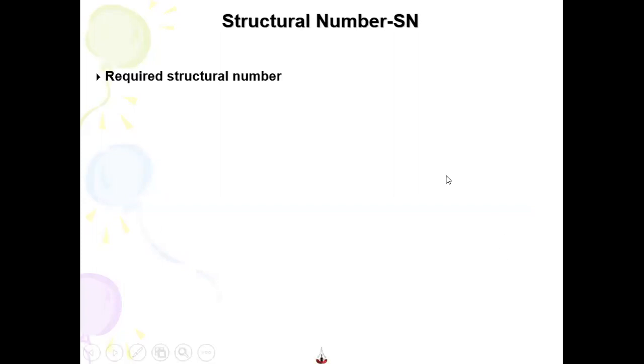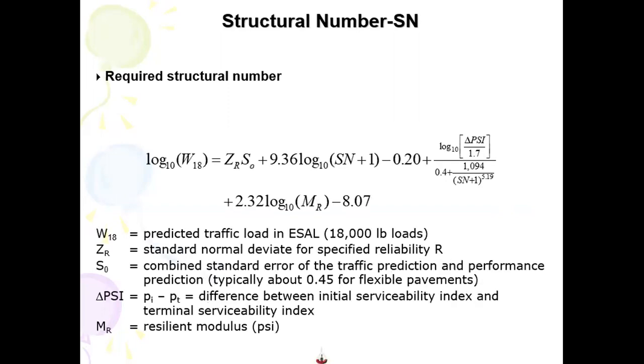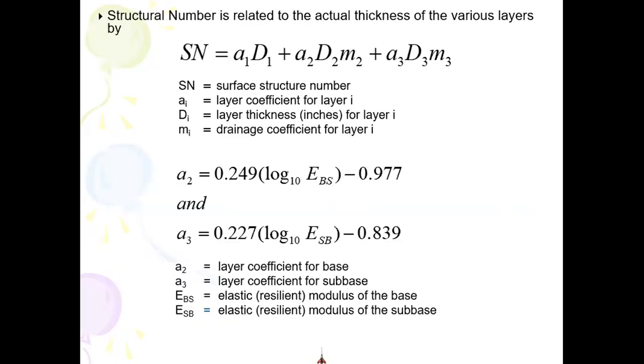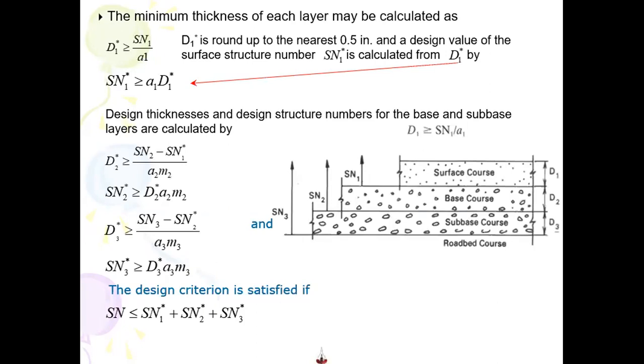The first layer is the asphalt bearing course. The second layer is the asphaltic base course. The third layer is the aggregate base course.